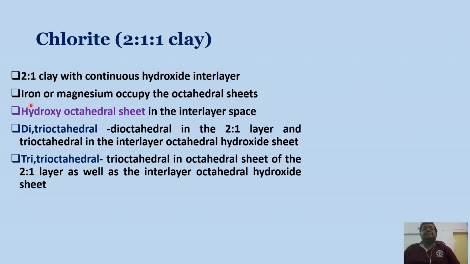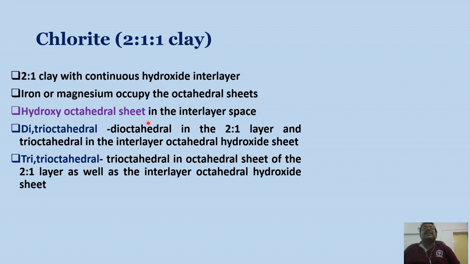In the hydroxide interlayer, it is composed of either iron or magnesium. In this 2:1 type of clay, the octahedral sheets are occupied by iron and magnesium, and this hydroxy octahedral sheet, which I am going to show you in the next slide, is in the interlayer space.